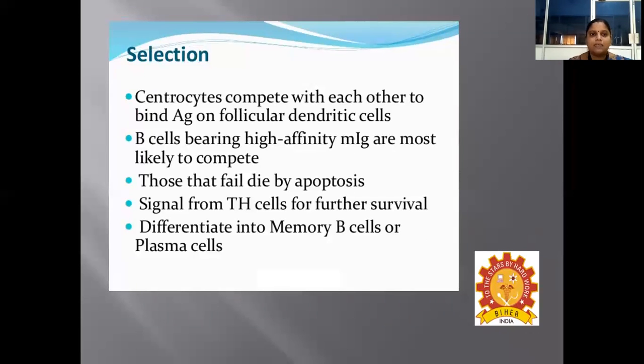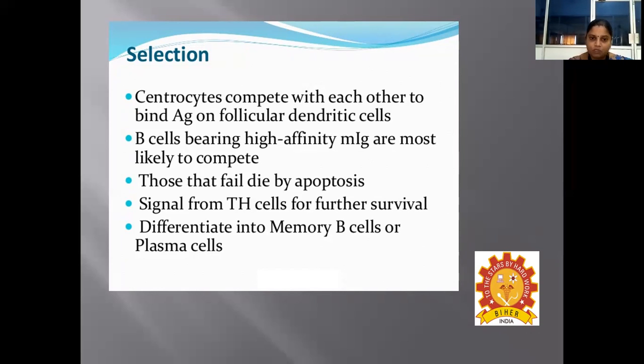So this is regarding the selection process. Selection of B cells in the sense those cells that have been activated by antigen. So here the centrocytes compete with each other to bind with antigen on follicular dendritic cells, and those B cells which bear the high affinity membrane bound immunoglobulin are most likely to compete, and those that fail will die by apoptosis.